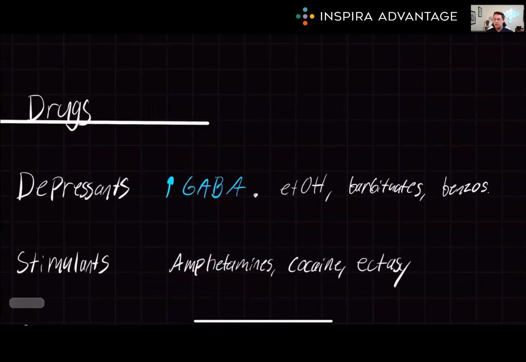Next, stimulants. These are kind of the opposite of our depressants. They are going to cause an increase in activity of the central nervous system, as well as causing feelings of alertness, euphoria, and increased energy. Examples of stimulants include amphetamines, cocaine, and ecstasy, as well as caffeine. Stimulants work by increasing the levels of neurotransmitters such as dopamine, norepinephrine, and serotonin in the synaptic cleft.